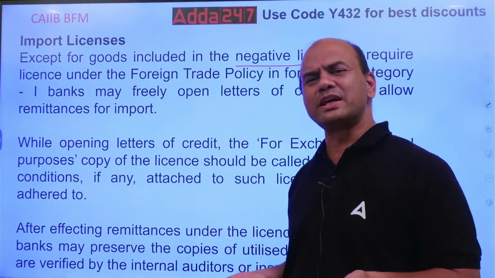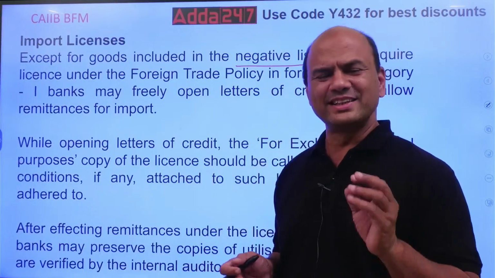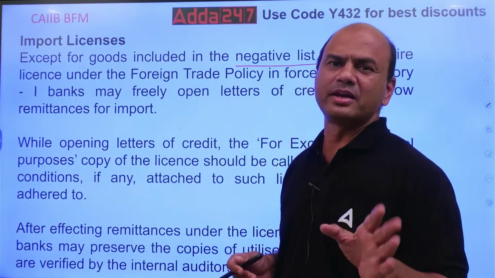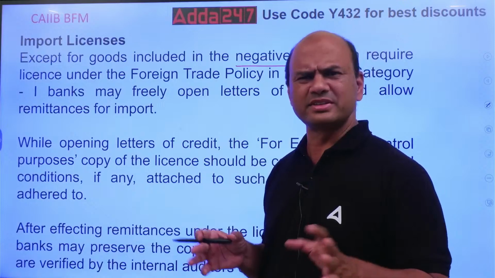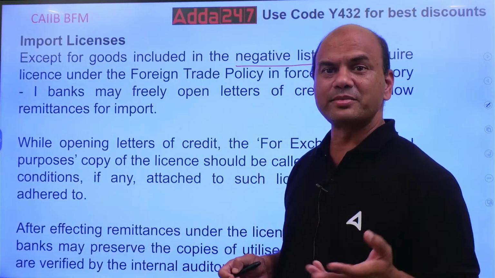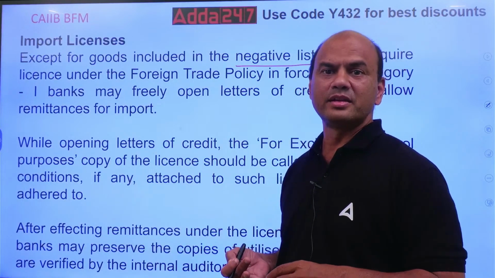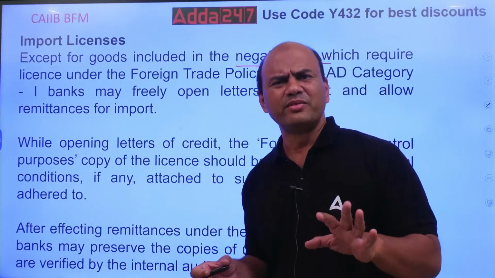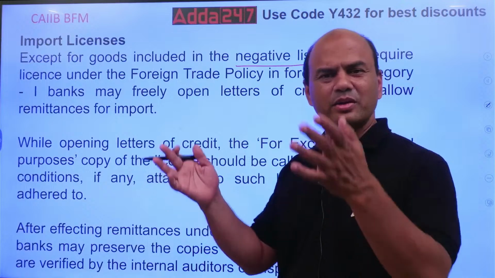Now, let's say which goods are there. How do we know? The negative list is published. Generally, chemicals are there. Chemicals and all those related to drugs, medicines, because anything can be done. Even chalk powder sometimes is under negative list, because chalk powder you can ask for anything. There are many cases. So, we are not over here to discuss what is negative list and what is not. You can get it on the RBI website also.